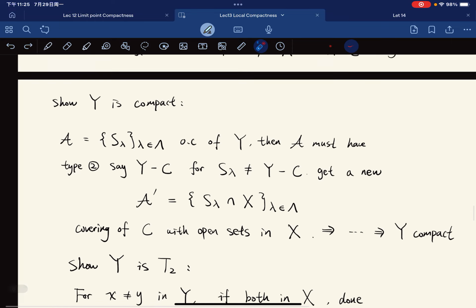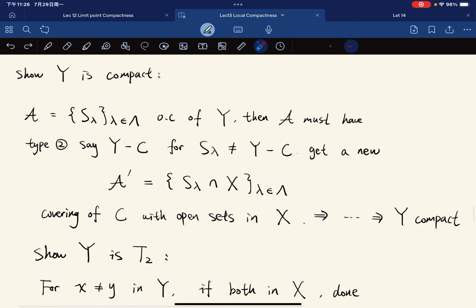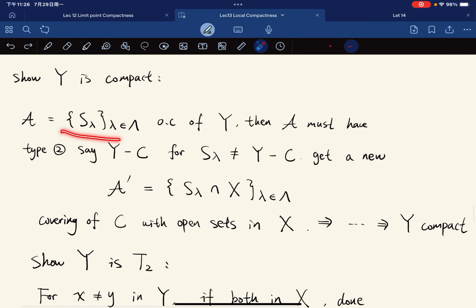And we also have to show that Y is compact. To show that Y is compact, take any open cover of Y, the collection A. Then A must have a set of type 2, say Y minus C, because we remember the extra point here: no open set in C contains it.